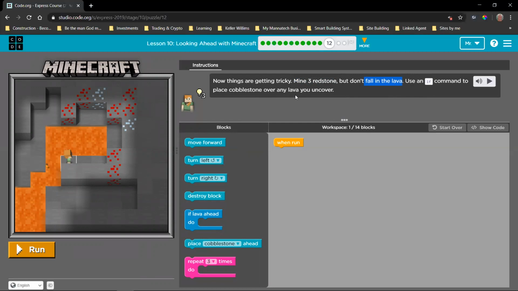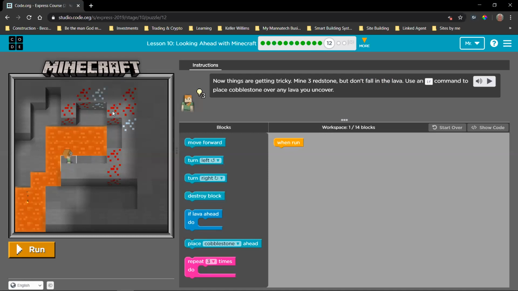Now, when I did this with my grade 7, some of them came up with a much shorter solution. And I came up with a different solution. So however you do this, it's not wrong as long as you reach this goal. Okay? But for me, I find the easiest way to look at this is to divide it into smaller problems. So the first thing that I notice is if we want to move to this redstone, we're going to move 1, 2, then mine. Now, if we turn here, then we're going to move 1, 2, and then mine. And if we turn here again, we're going to do 1, 2, and then mine. So I already see that there is a pattern here, which means we can repeat something.